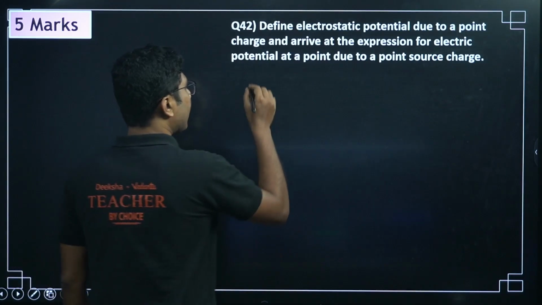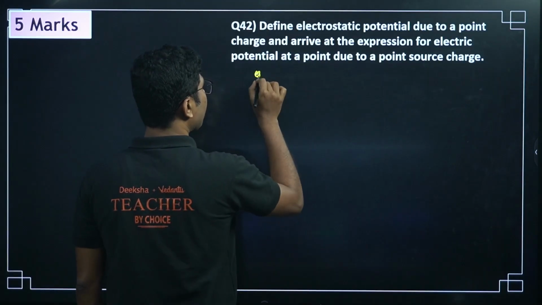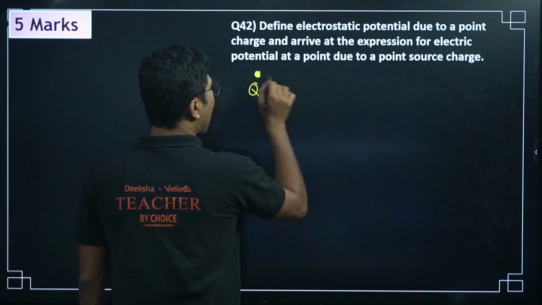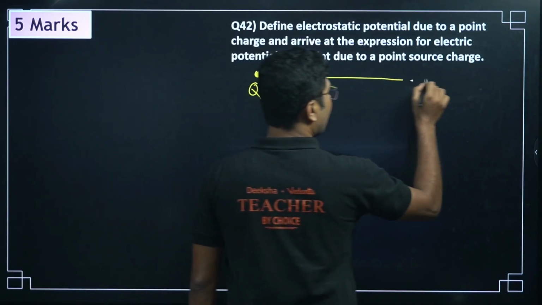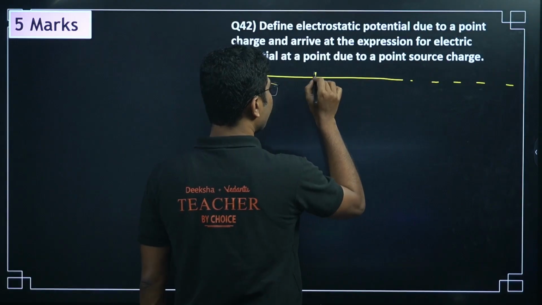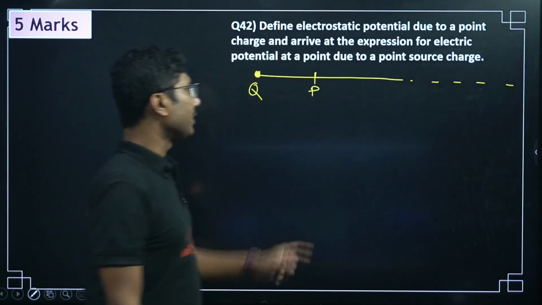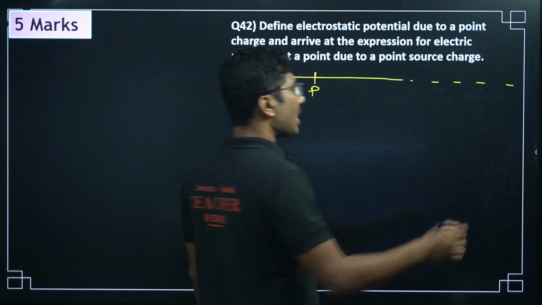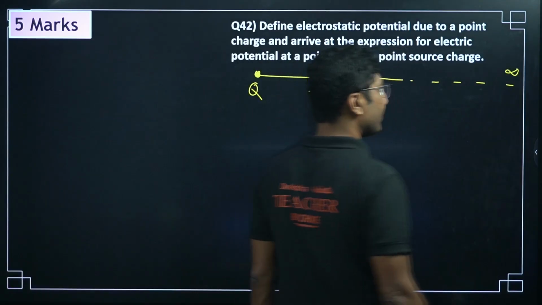Now the derivation that we are going to do is very important. Here we have a charge, say capital Q, and this is our point of inspection P. At this point we are trying to find the electric potential. For that we have to start at a point which is at infinity.